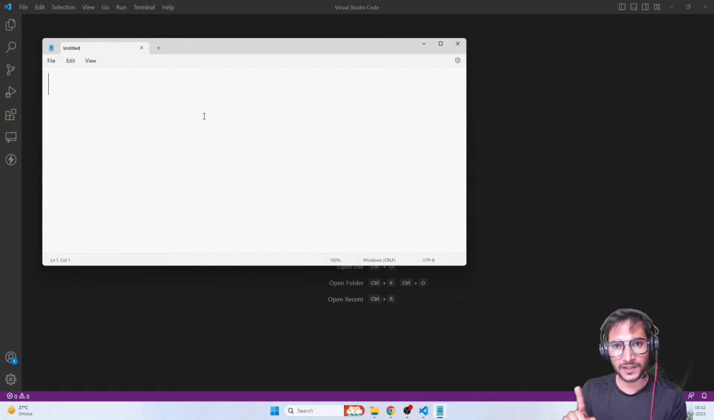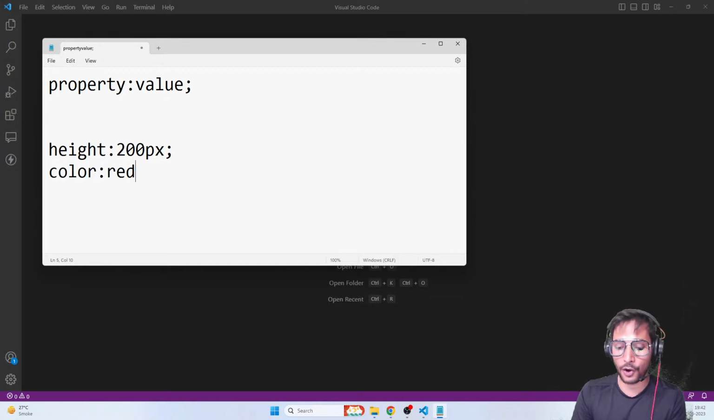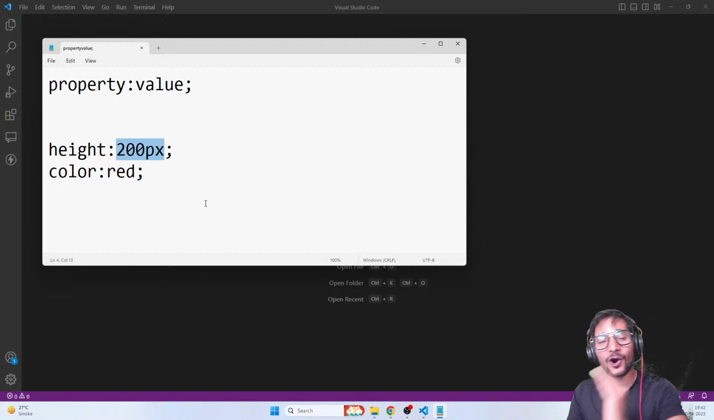So CSS is very easy because it's always written in property colon value format, and then at the end you have a semicolon. CSS is always written in this format, always property colon value. Now, just to give an example, a property can be height, colon, 200 pixel can be value. One more property can be color, and red or blue or green can be value, right? So this is what you call a property, and this is what you call a value.